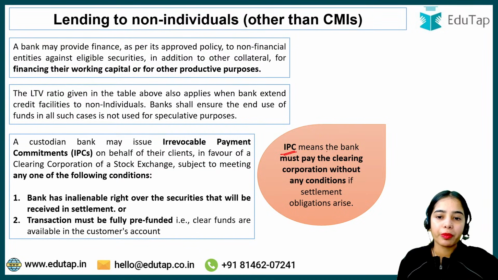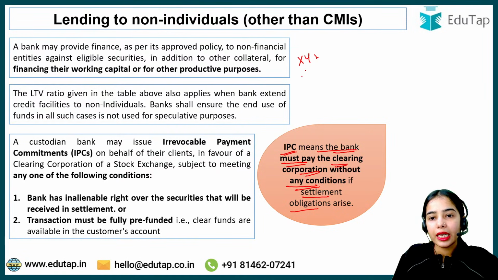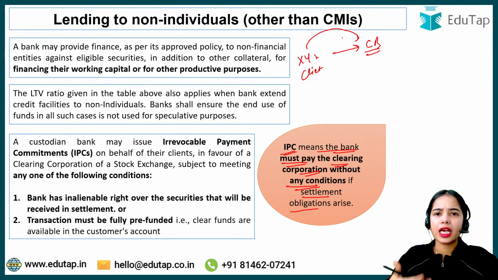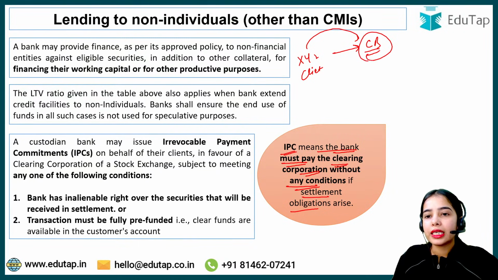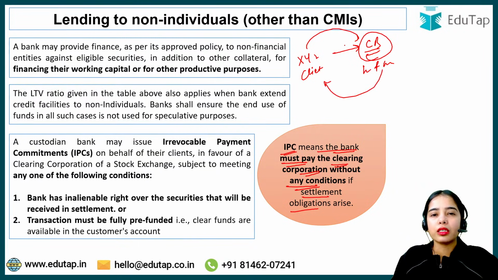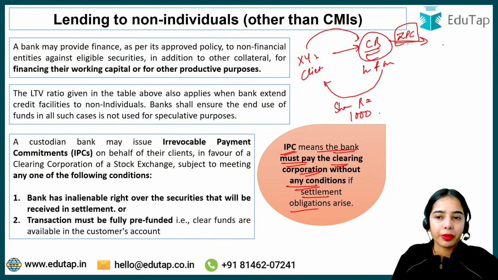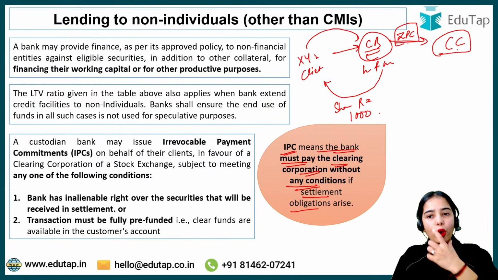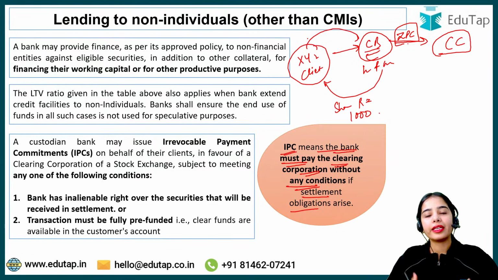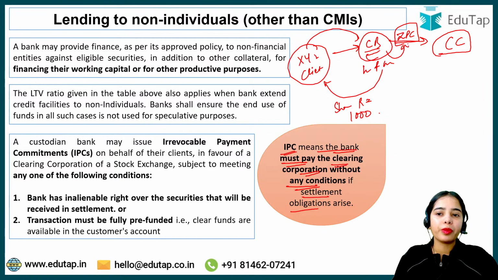So irrevocable payment commitment means the bank must pay the clearing corporation of the exchange without any condition if a settlement obligation arises. So the XYZ client is a client of the custodian bank, which has been a client for the previous 6-7 years, and the custodian bank is holding and managing all of its securities and such. Now XYZ wants to buy 1000 shares of Reliance Industries. So the custodian bank can provide an irrevocable payment commitment to the clearing corporation that in case XYZ is not able to pay, then the custodian bank will be responsible to pay